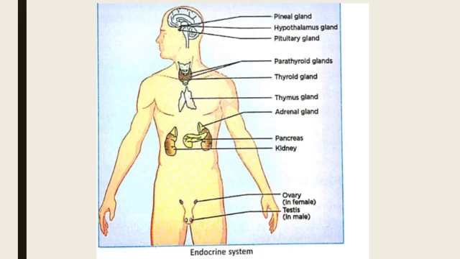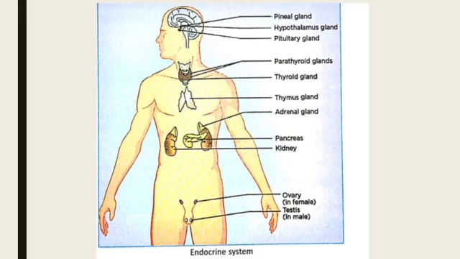Another type of gland is the adrenal gland. Look, it is present over the kidneys. These are tiny organs and they release adrenaline hormone. The function of adrenaline hormone is to help the body respond during stressful situations, like when you are in anger, or you are afraid of something, or you are happy.